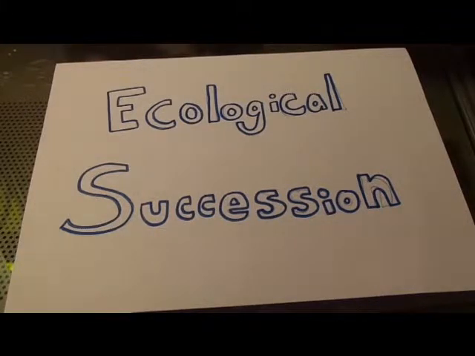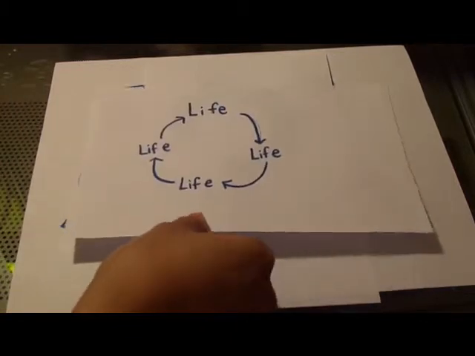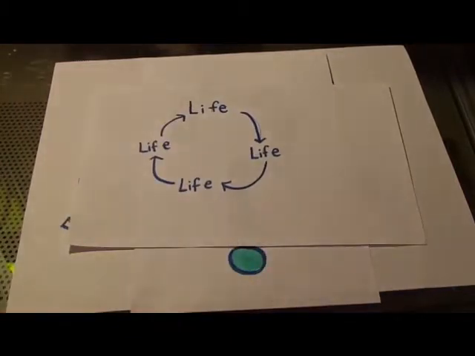Today we're going to talk about ecological succession. What is it? It's when life starts over and changes form in a specific area over time. Life has to reestablish itself in different events. There are two types of succession.